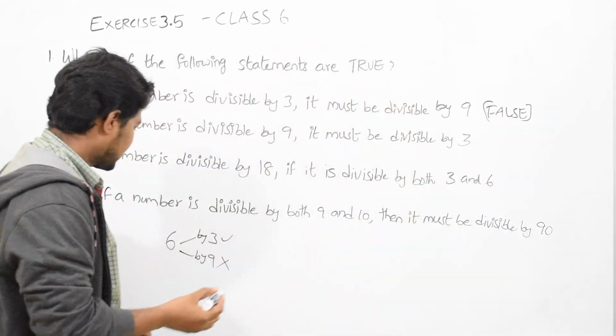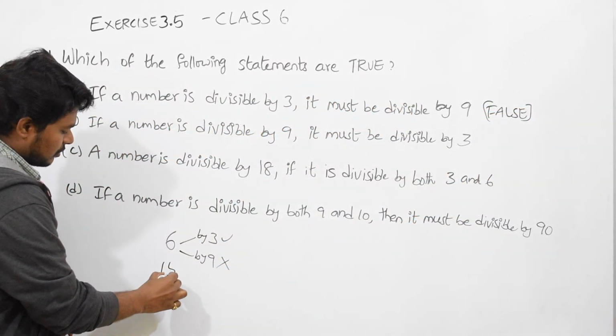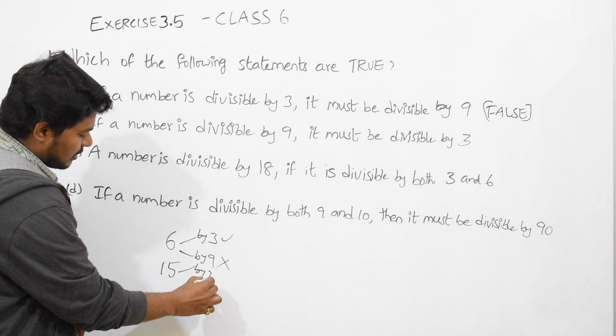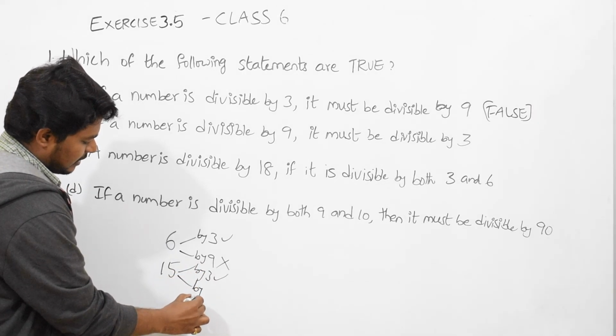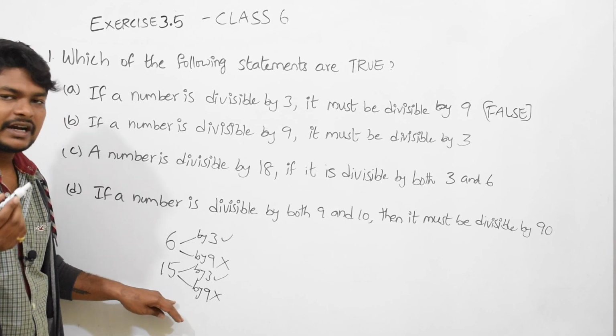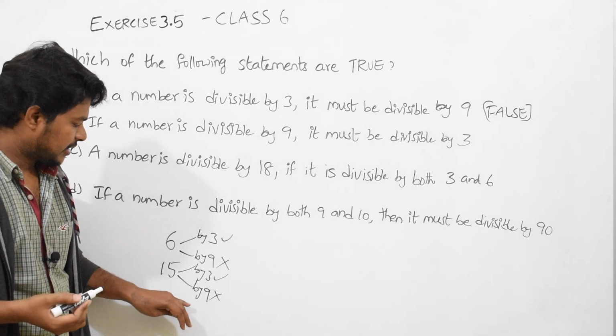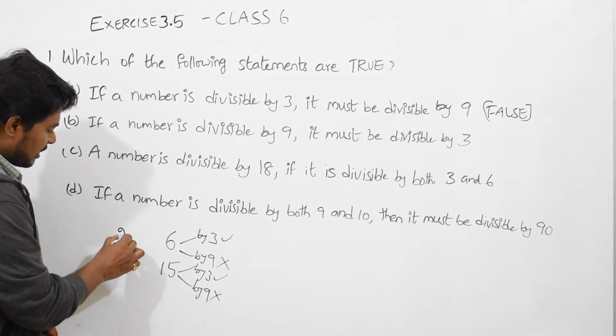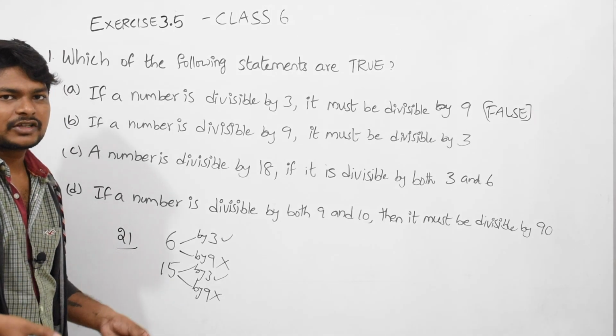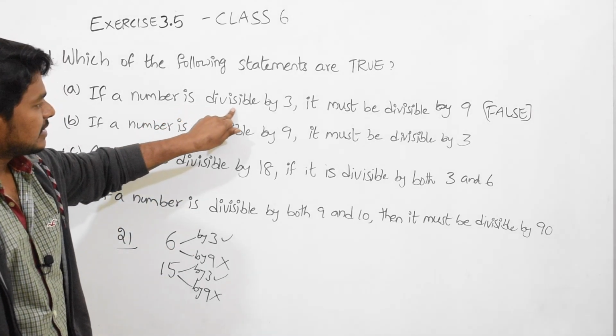Not only 6, you can take any number, like you can take 15 also. 15 is divisible by 3, but it is not divisible by 9. You can't divide 15 by 9. That is wrong. You can take 21 also. There are a number of examples which show that this is false.